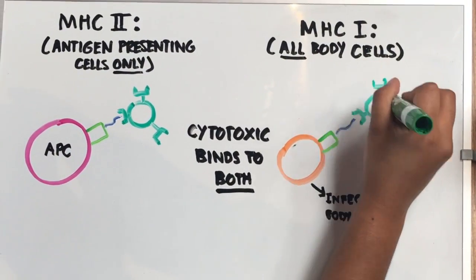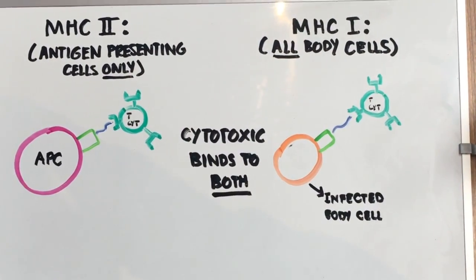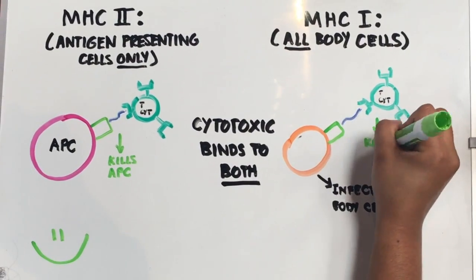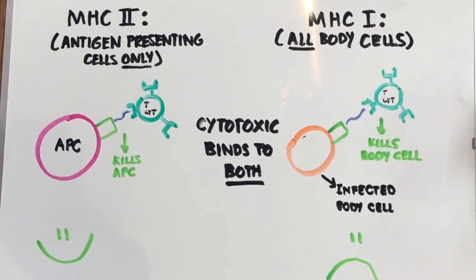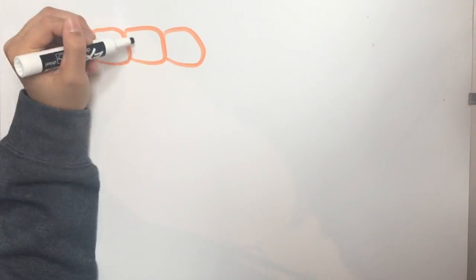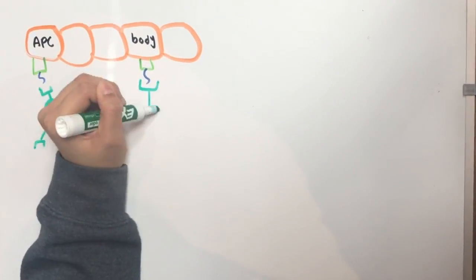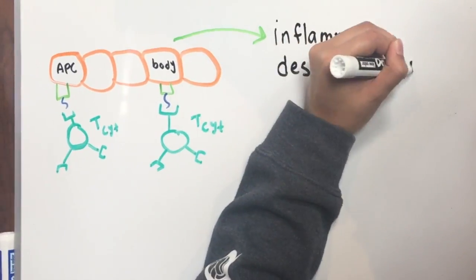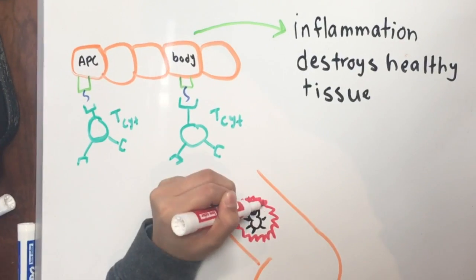Cytotoxic T cells bind to both MHC2 and MHC1 complexes themselves. Since all human cells have MHC1 complexes, cytotoxic cells will also respond to antigens they find on otherwise healthy tissue or organ cells too. It's good that cytotoxic T cells can kill APCs, but it's harmful for cytotoxic T cells to kill human cells. When the cytotoxic T cells kill the human cells, they are not doing self versus non-self, but self versus self, or an autoimmune response.